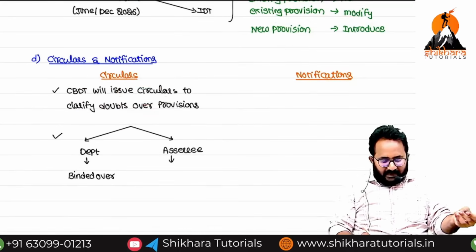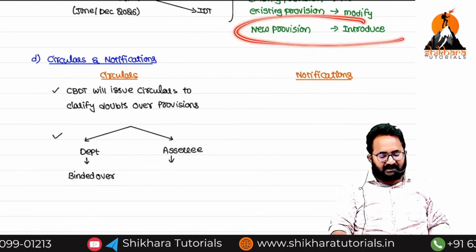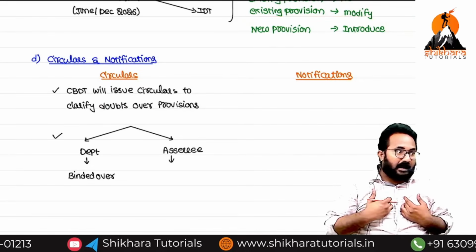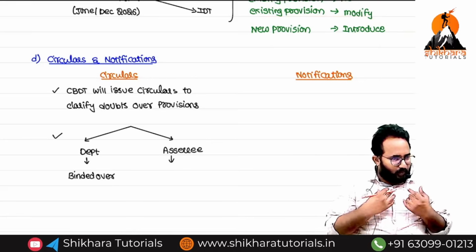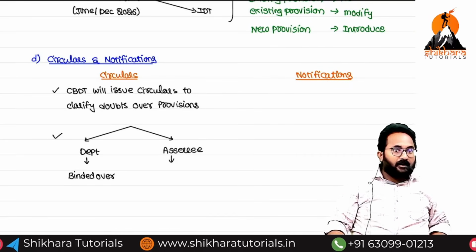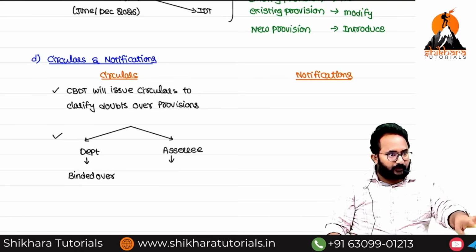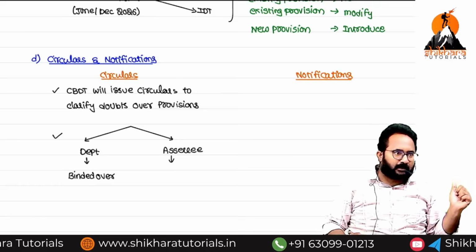Now the circular given by the CBDT is useful for business related taxpayers only, but now I am a salaried assessee. That means I have income only from what? Salary. Do I need to follow that? If it is beneficial for you, you can follow. If it is not related to me, how can I follow that?